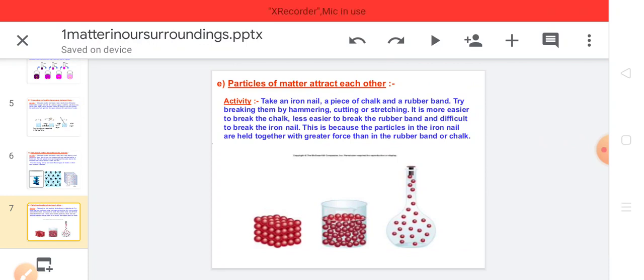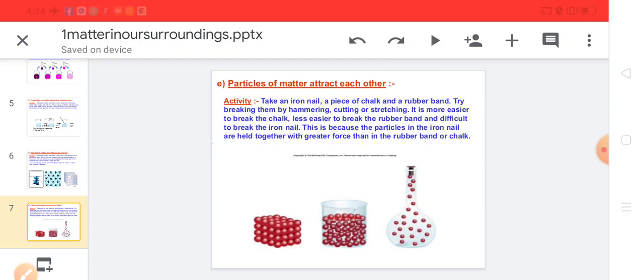Particles of matter attract each other. This means that the particles have intermolecular attraction forces. For this, we take an activity. Take an iron nail, a piece of chalk, and a rubber band. Try breaking them by hammering, cutting, or stretching.